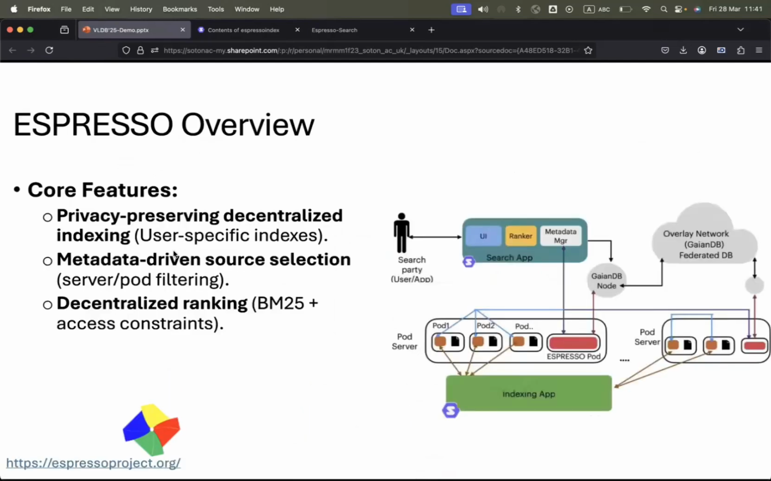Our ESPRESSO framework tackles these challenges with three key pillars: decentralized indexing, where users control different visibility to their data for different search parties with local data store indexes; metadata-driven selection, ensuring queries target only relevant sources, servers, and their pods; and decentralized ranking, balancing relevance, access, and privacy.